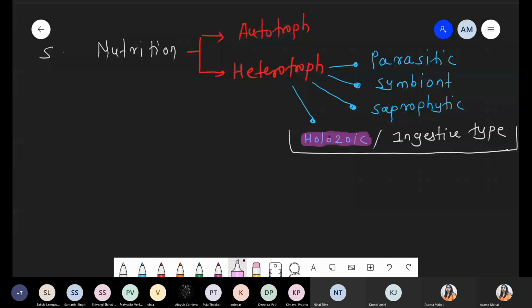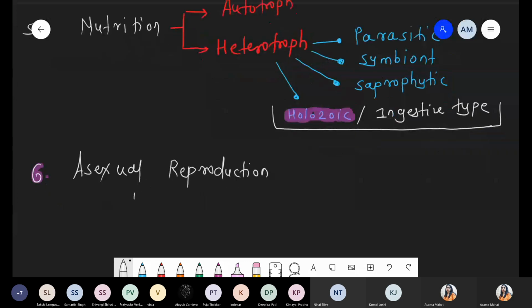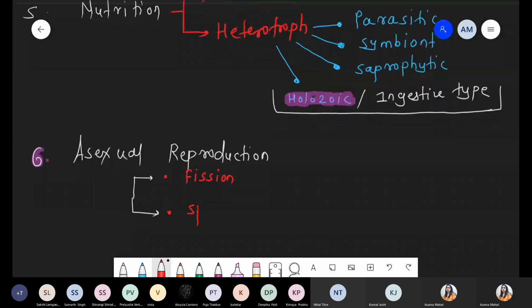Number 6, mode of reproduction. Under reproduction, first of all, we are talking about the asexual mode of reproduction, where a single parent is involved. Asexual mode of reproduction. Now in this asexual mode of reproduction, we will discuss a total of 2 parameters. Number 1, there is the presence of fission. Fission, okay? Binary fission as well as multiple fission. Both types occur. So that is the presence of fission. And the other point, spore formation.